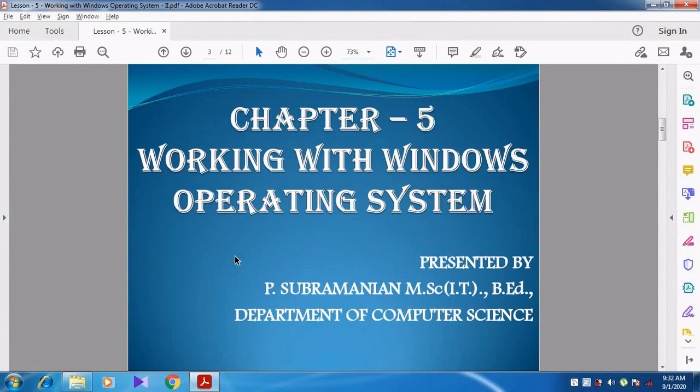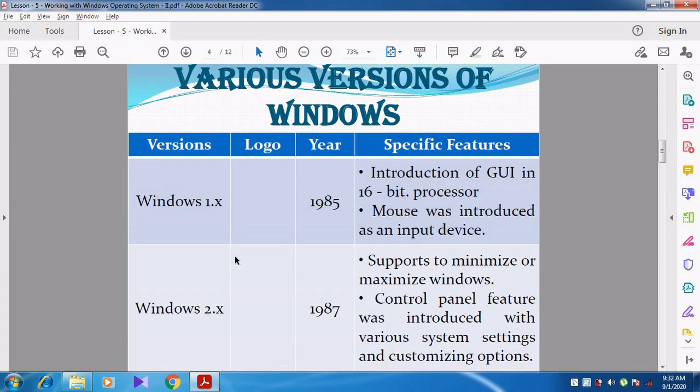So in this video we are going to discuss chapter 5, working with Windows operating system. In this we are going to see the various versions of Windows. Already I told you in this lesson we are going to discuss the Microsoft Windows operating system. Before going to see the Windows operating system, let us see what the various versions are in Windows operating system.